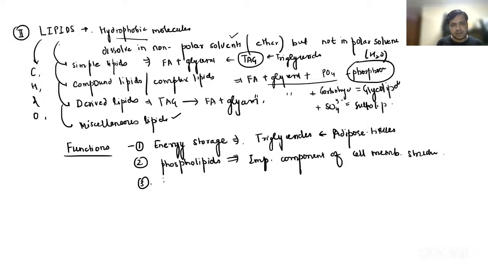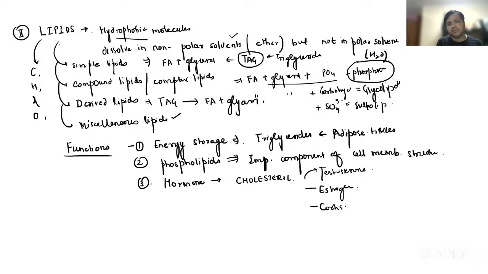Apart from that, they are also responsible for the production of hormones. That is something very, very important. For example, you already know the steroids like cholesterol, right? Cholesterol is basically a precursor. It can produce hormones like testosterone, estrogen, even cortisol. So lipids are also involved in the production of hormones.